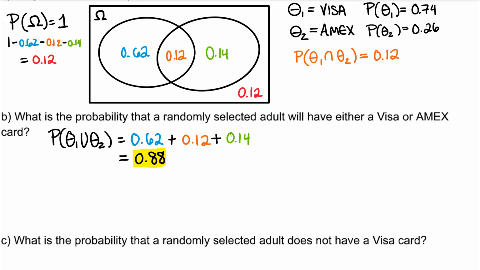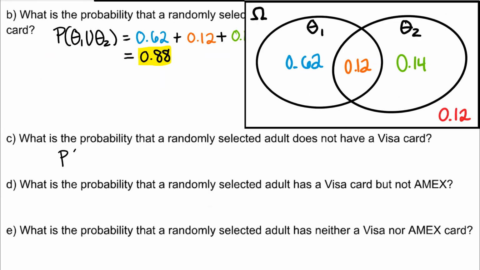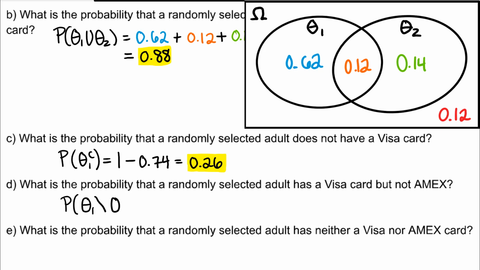Part C, what is the probability that a randomly selected adult does not have a Visa card? This is asking for the probability of theta 1 complement, so not Visa. That formula is 1 minus the probability of theta 1, which is 0.74, and that equals 0.26. What is the probability that a randomly selected adult has a Visa card but not Amex? This is asking for set difference, the probability set difference between theta 1 and theta 2. And we already calculated that in our diagram, which is 0.62.